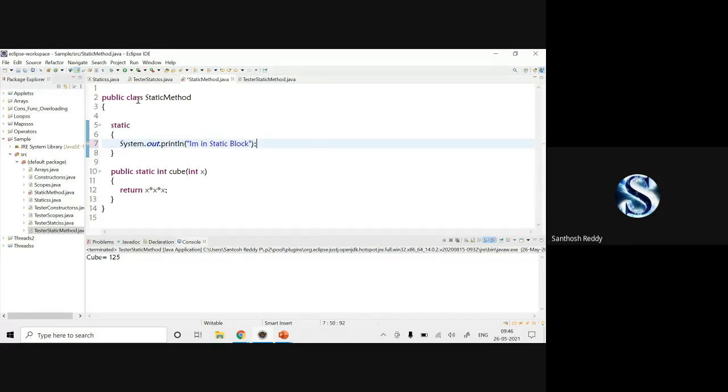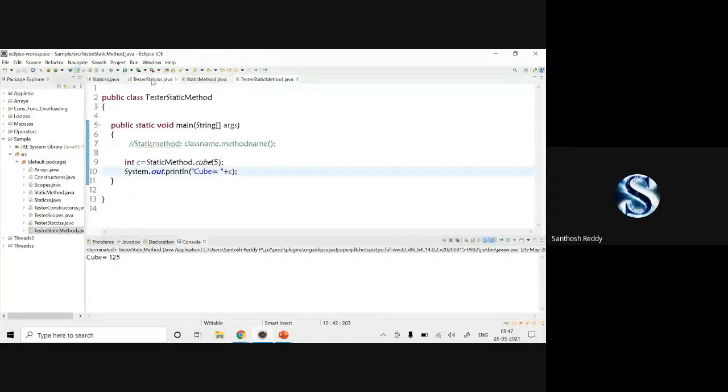My question is whether it executes cube or static block. Static, sir. Whether it is the block or the cube method, I'm asking. Block, sir. Okay. Save it. Go to the tester class. The answer is the block will be executed first.